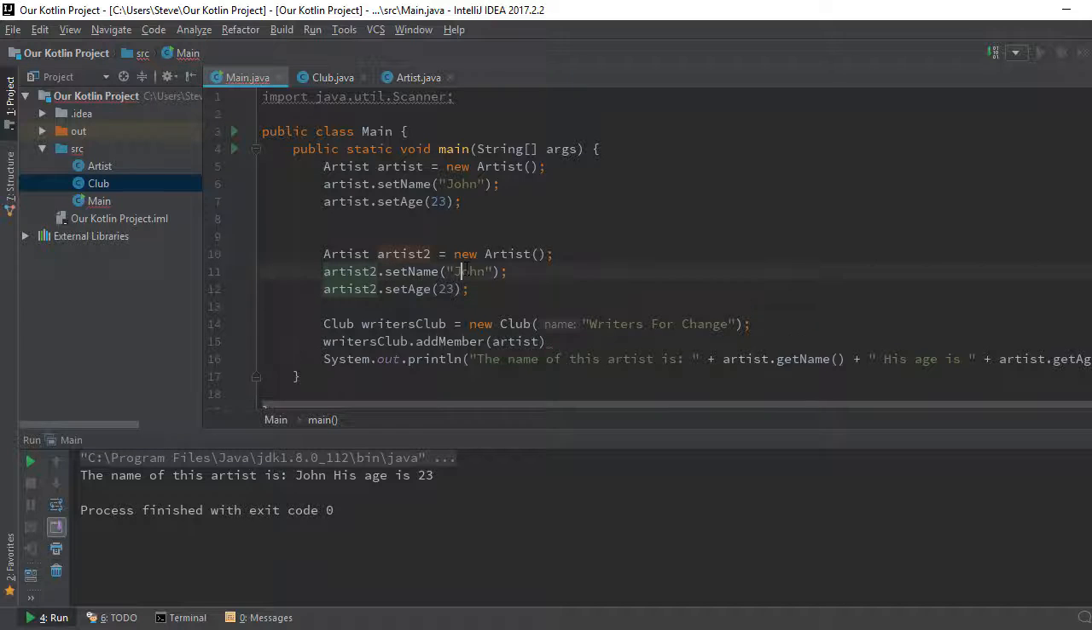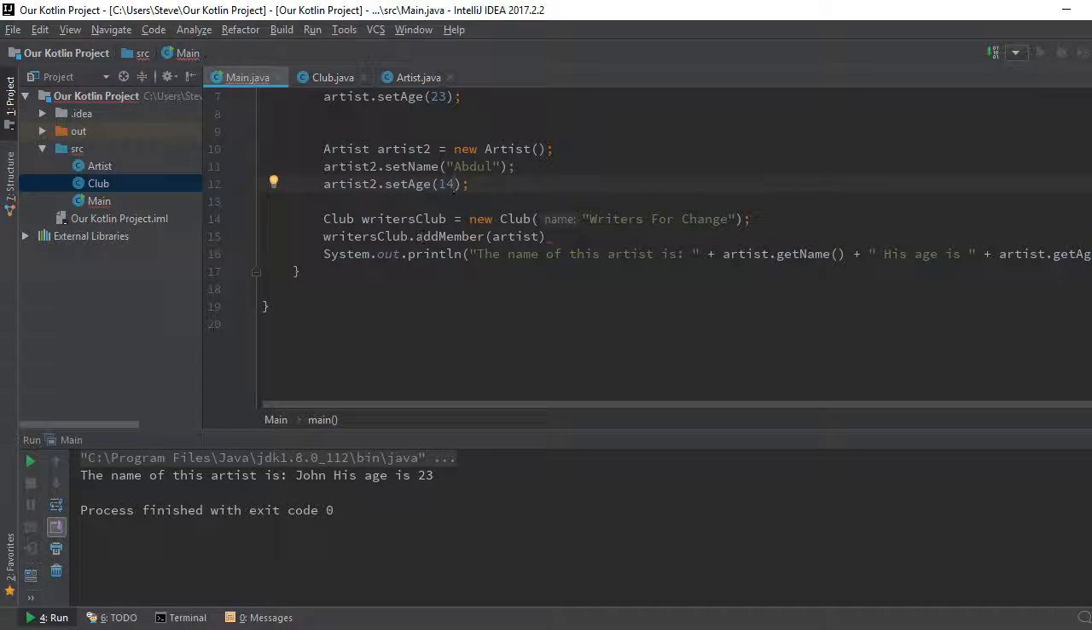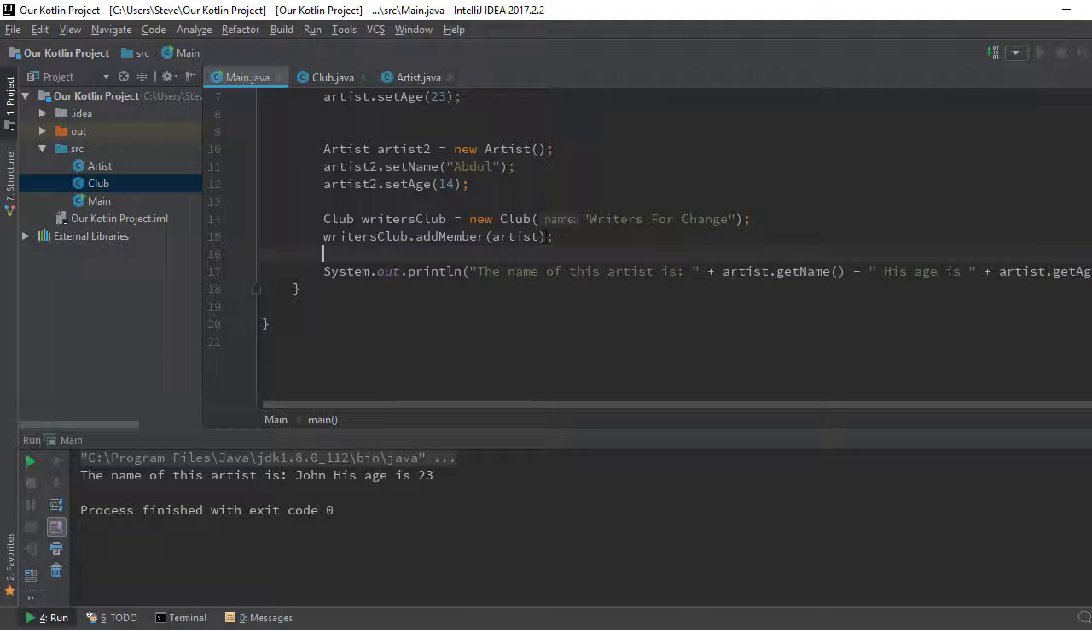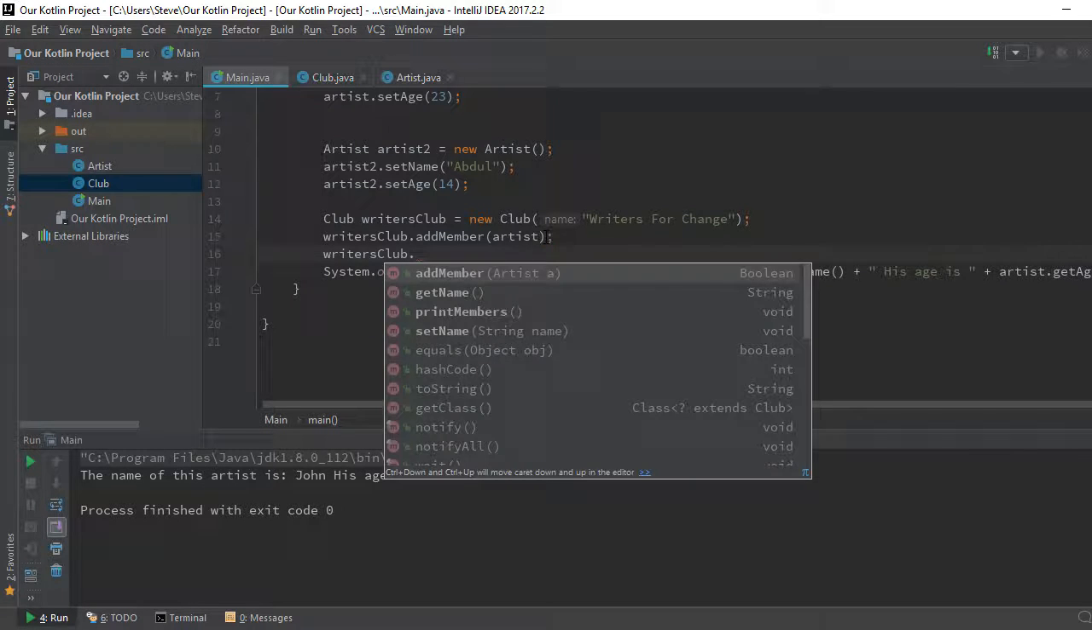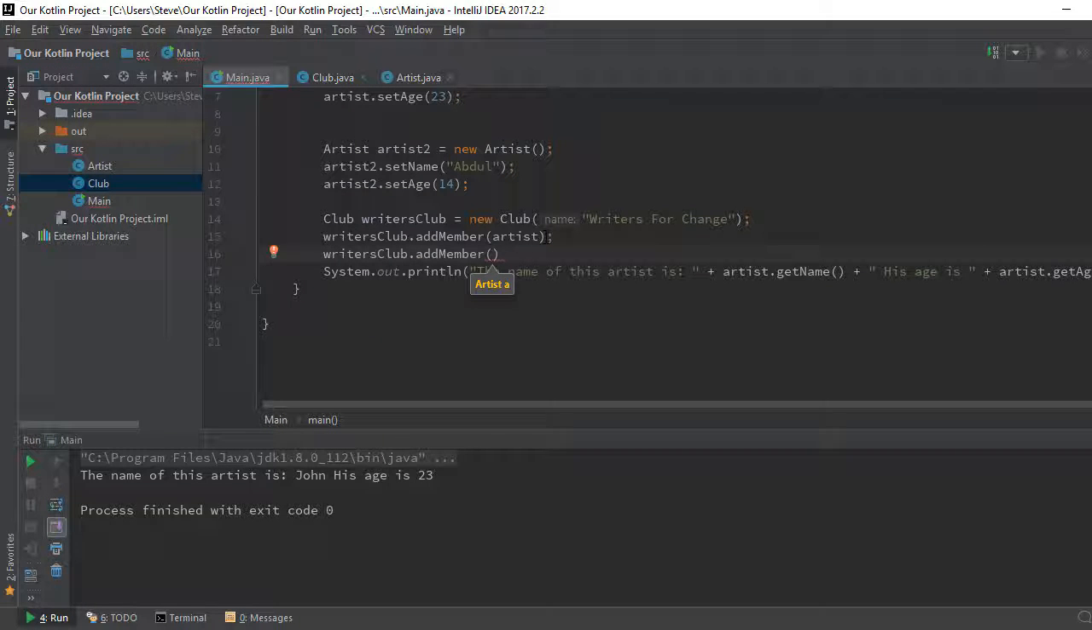This guy is going to be Abdul, and his age is going to be 14. So I'm going to add him. I'm forgetting my semicolons. I've been doing Kotlin a lot these days and I'm always forgetting my semicolons, so bear with me. So I'm going to add artist 2, which is Abdul, to writers club dot add member. I'm going to add artist 2.